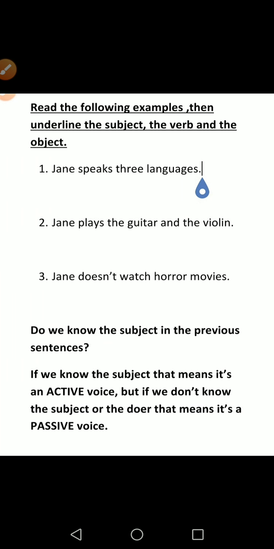Jane speaks 3 languages. Jane plays the guitar and the violin. Jane doesn't watch horror movies. Okay, let's underline them together.